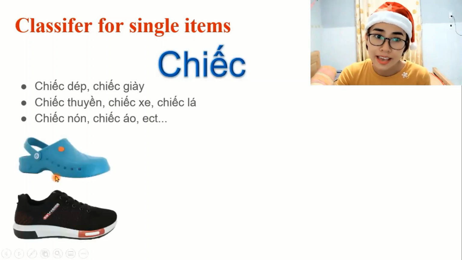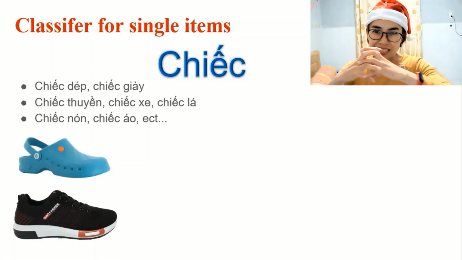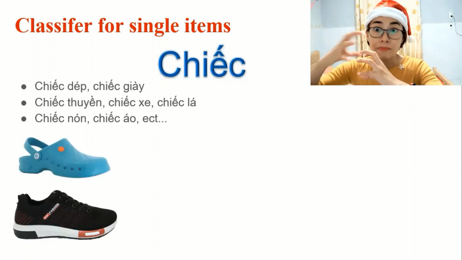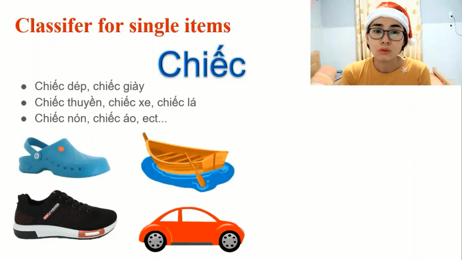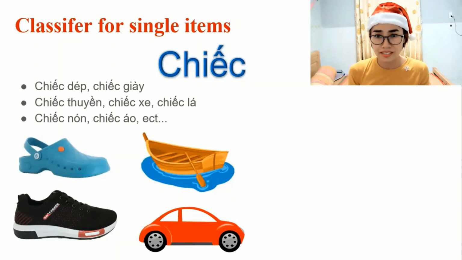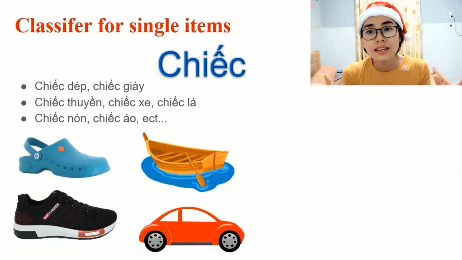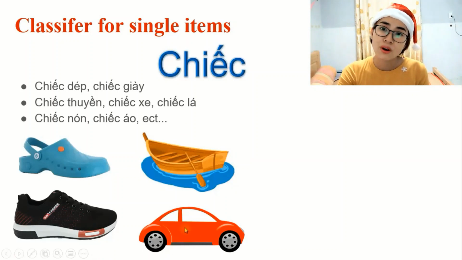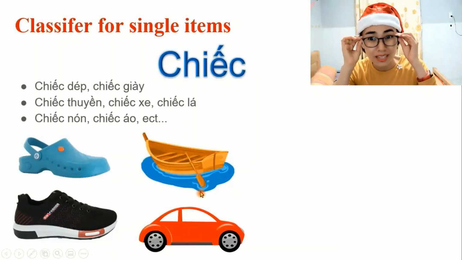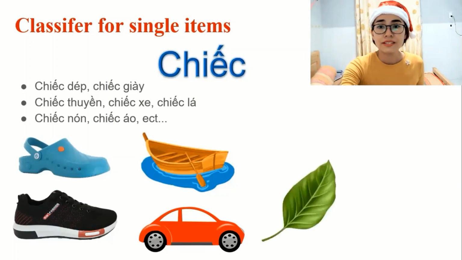giày or chiếc dép, or something that is loosely connected or combined to the background or the base, like this. A boat, a ship, or a car. Chiếc thuyền, chiếc xe, because chiếc thuyền does not stick to the water, the river, or the sea. And chiếc xe, it moves, it's portable, it's an automobile thing, it can move easily. So you can use chiếc for things like that. This one can be chiếc, this one can be chiếc. Chiếc nón, chiếc áo, etc.